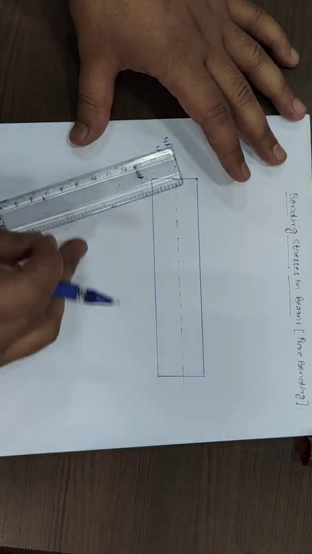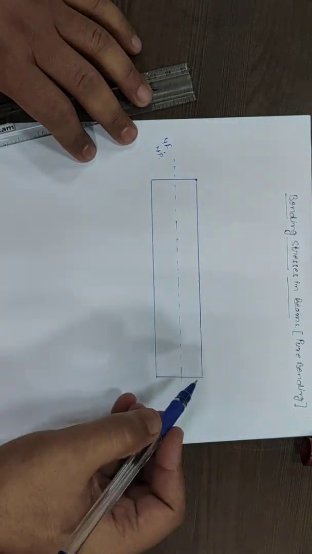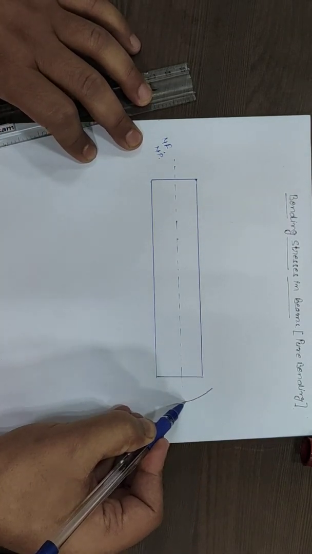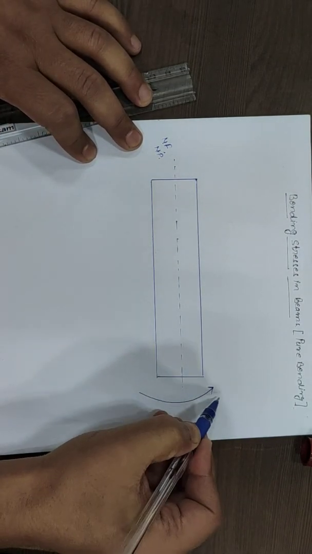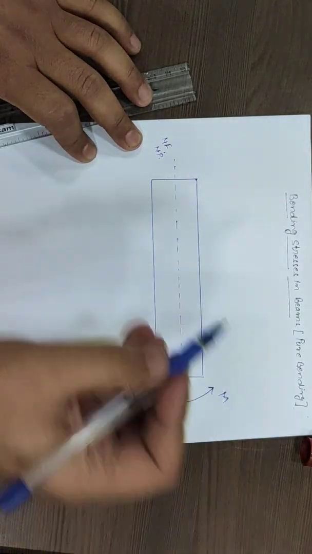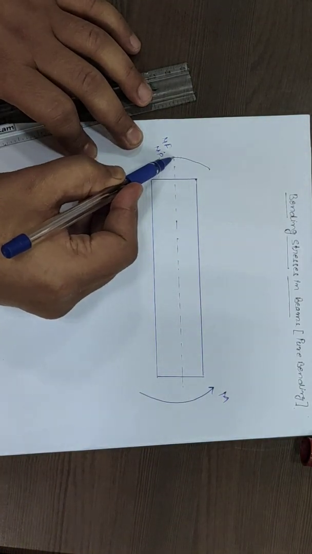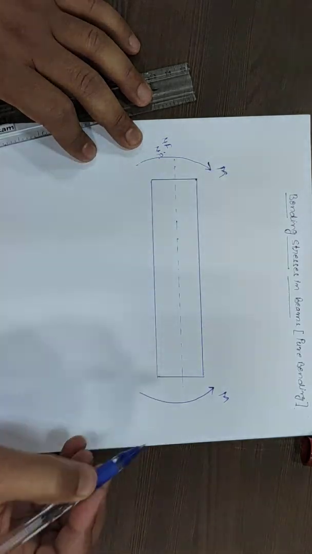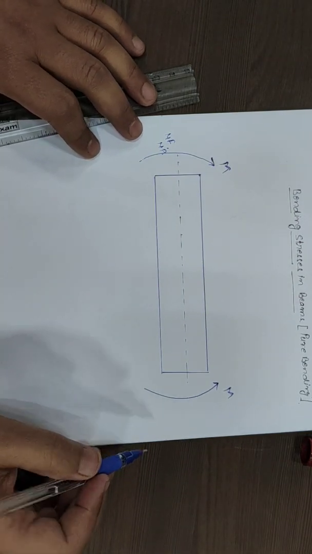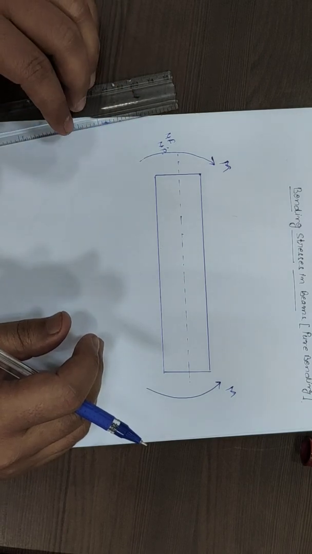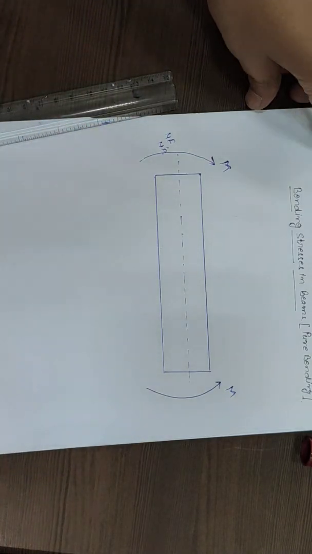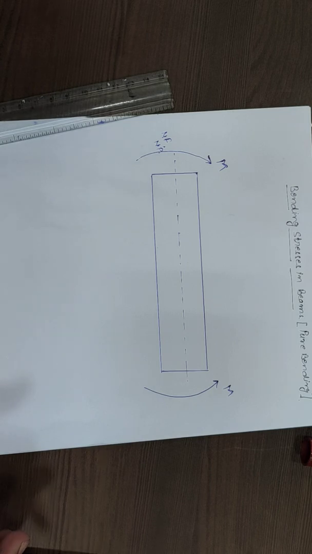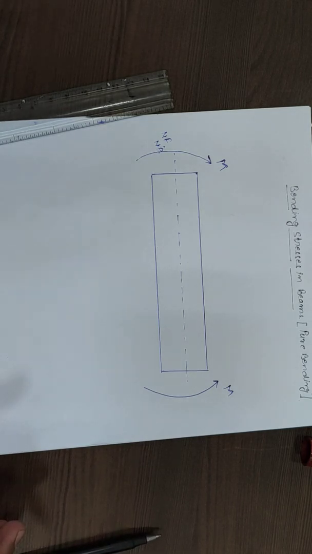Now, we have applied two equal and opposite couples, let us say moment M. This case is known as bending. Before starting the derivation of what is known as the bending equation,